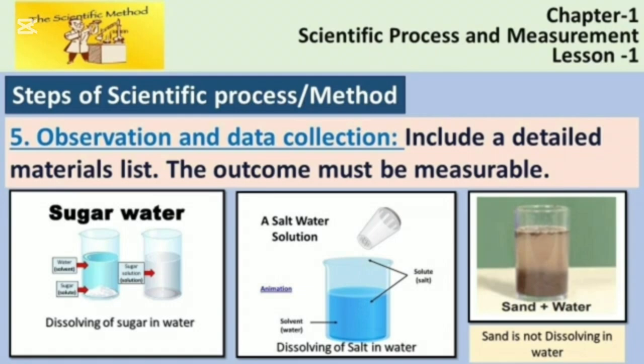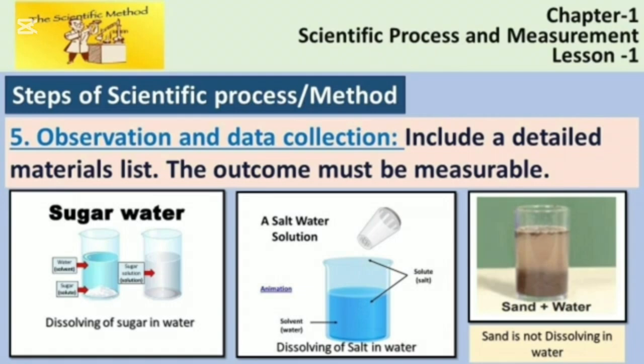Next, you can pour salt in the water. What are you watching in the second picture? Yes, dissolving of salt in water. That means salt also can dissolve in the water, right? And in the third picture, sand is also mixed with water, but it is not mixing properly.